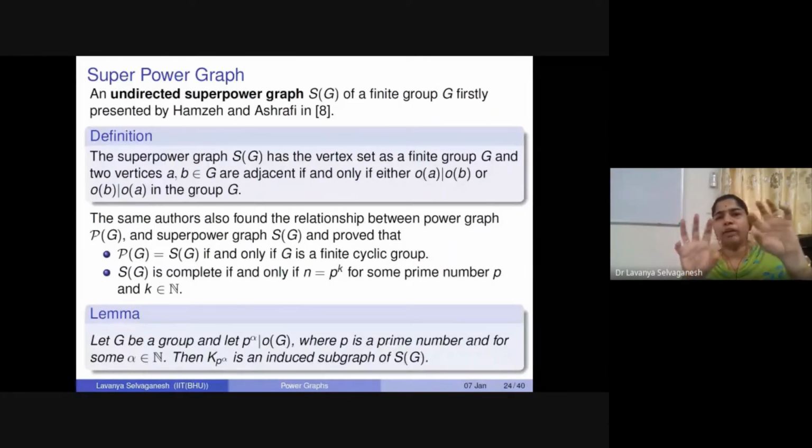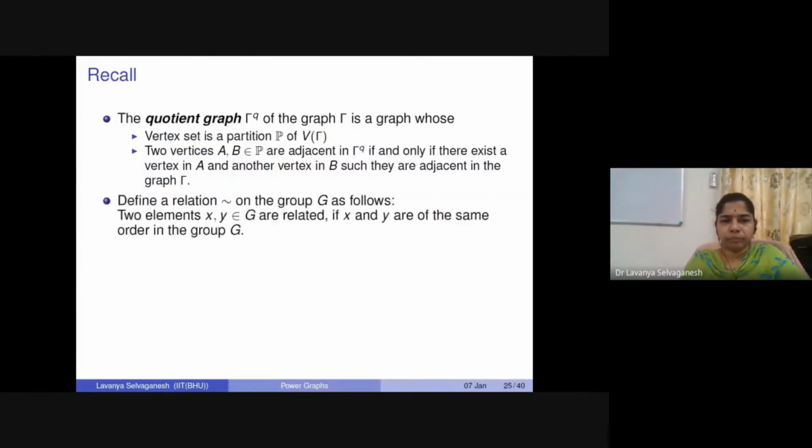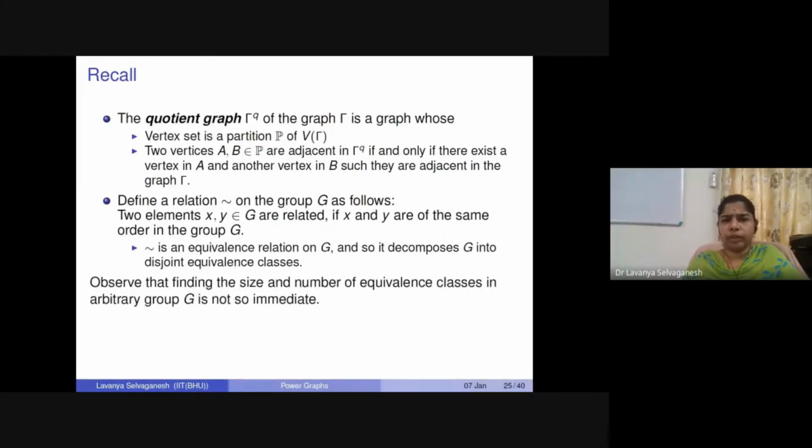So now, in the superpower graph, we have cliques. All the blocks are going to be cliques for us, and they are connected in some fashion. Once we come to cliques, we'll talk about quotient graphs. Quotient graphs are defined by specifying an equivalence relation and a partition based on it. So the quotient graph is where we just collect all those elements.